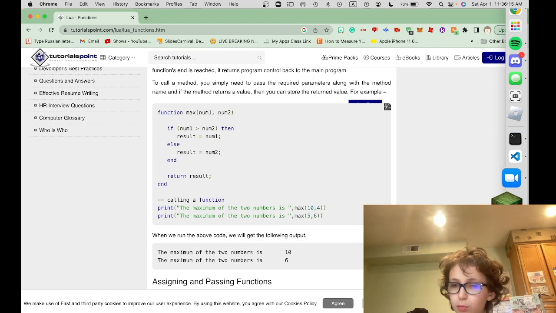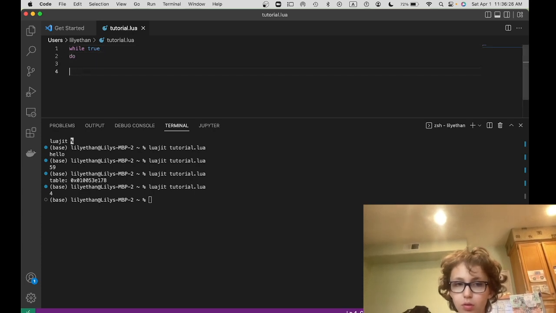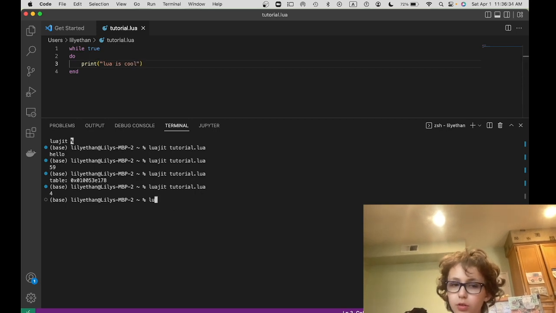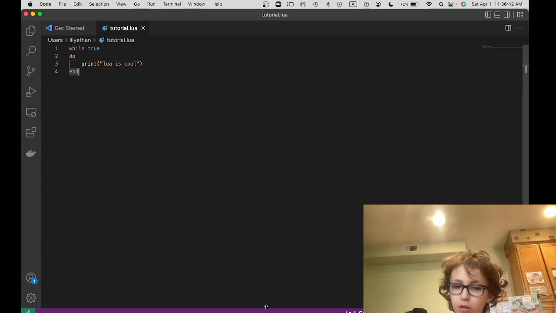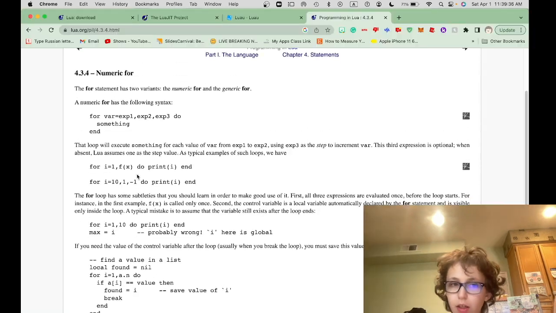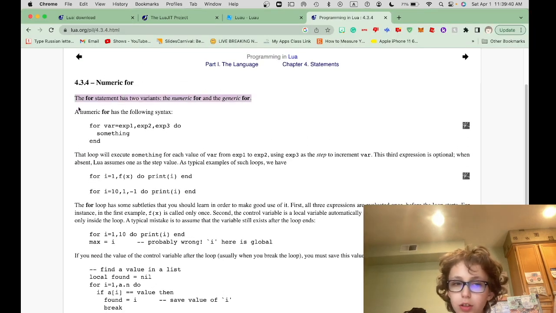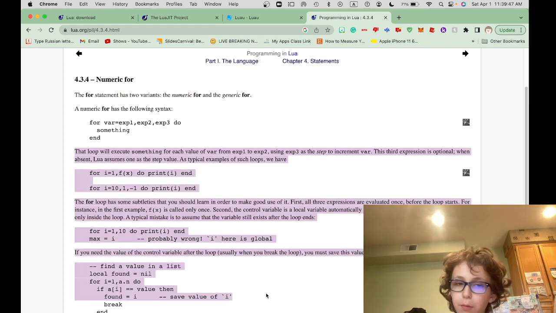So let's try out a while loop. Now, let's say I wanted while true. And let's say we wanted to run that. Now that's going to spam "Lua's cool," and I just want to stop this process, okay? Good, because if I ran that for long enough, I would have crashed the computer. And then it detects if the value changes to false, and it will stop running. So guys, if you read this, I think you can see the for statement has 2 variants: the numeric for and the generic for. I think you can pause and read this.